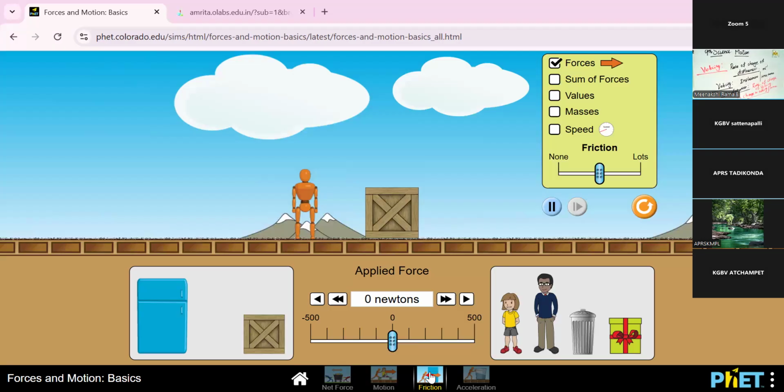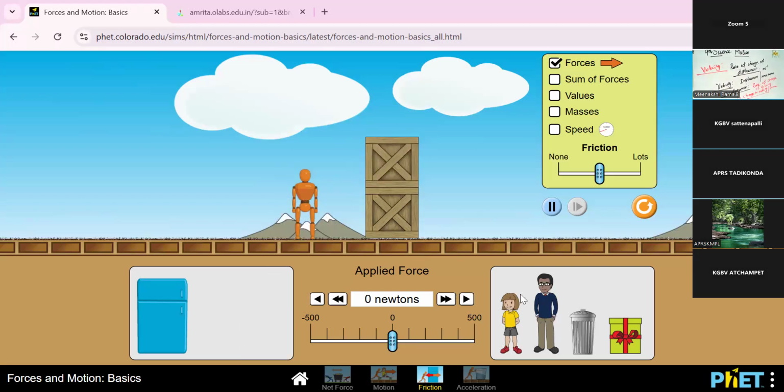So in that area the friction is higher. So what is the relation between the friction and the motion? Friction is higher means motion is also slow.